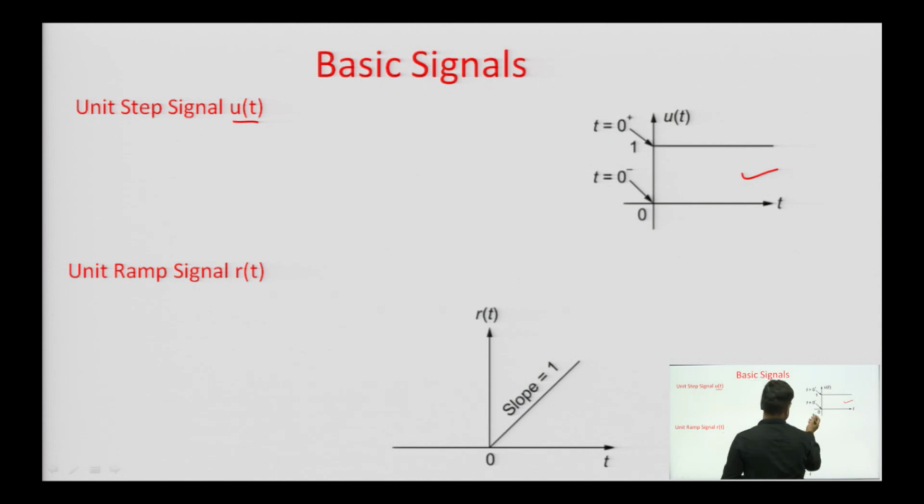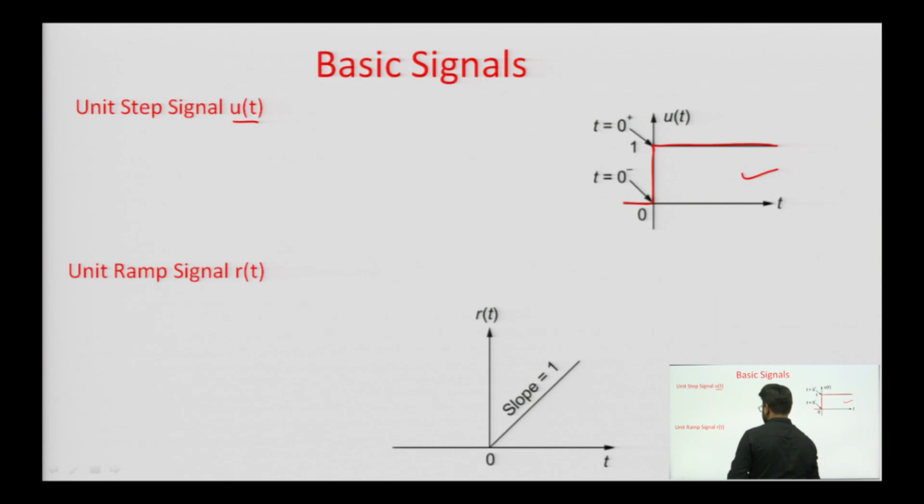You can see that when t is less than 0, there is no value of u of t. At t equals 0 there is a sudden rise from 0 to 1 in 0 time, and after that it is constant for t greater than 0.